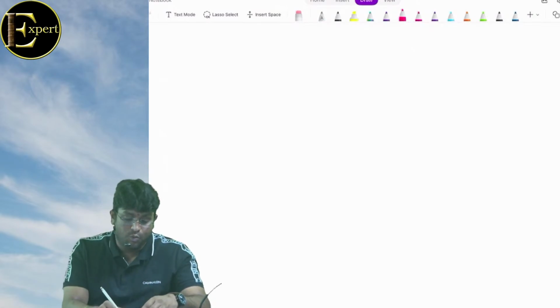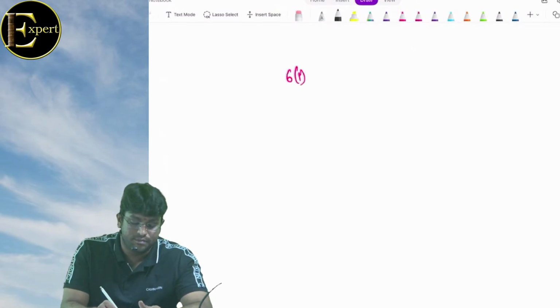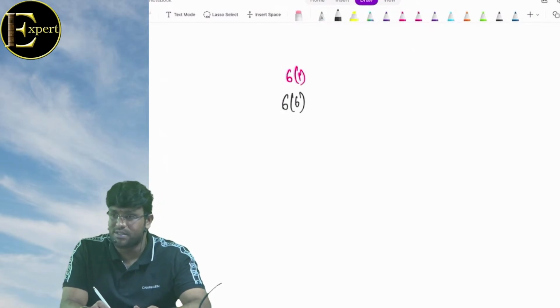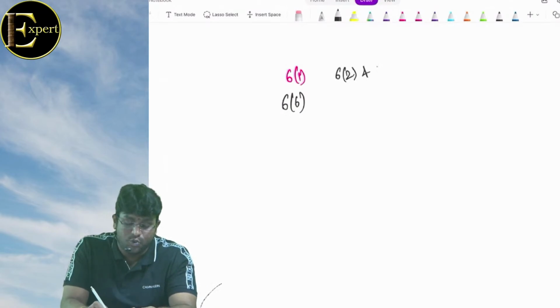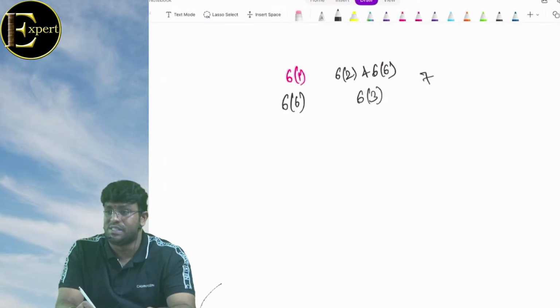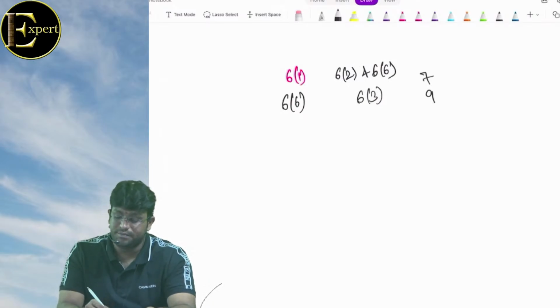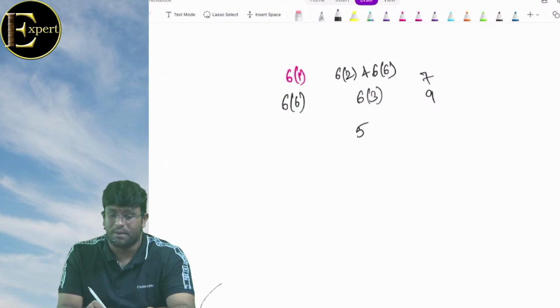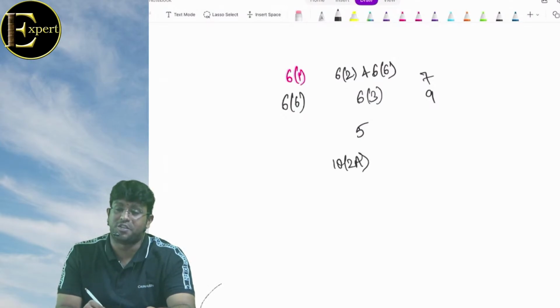Chalo beta. What is section 6.1? Basic condition. 6.2, 6.3, company. Section 7, income deemed to be received in India. Section 9, Section 5, scope of total income. 10(2A), share of profit from partnership firm is exempt. 10(2), share of profit from HUF is exempt.